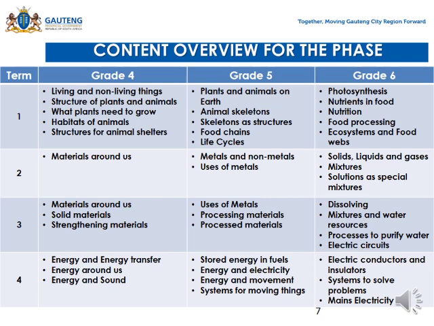Let's look at grade 5. The topics that you are going to deal with are usage of metals, processing materials, processed materials. There are 3 topics here. Grade 6. In grade 6, we have got 4 topics: dissolving, mixtures and water resources. The third one, process to purify water. And then the last one is electric circuits. Right. We are through with term 3. Let's go down to term 4.